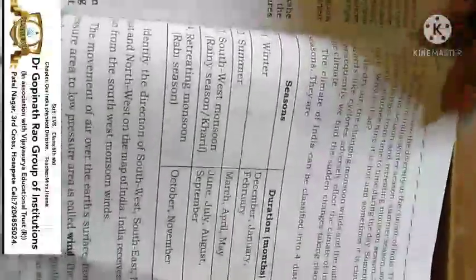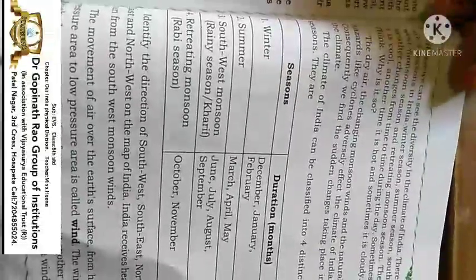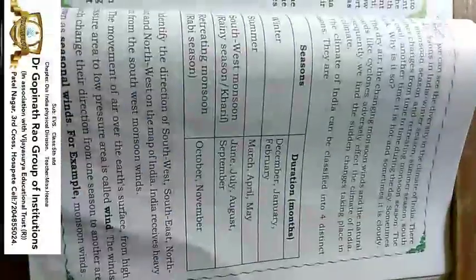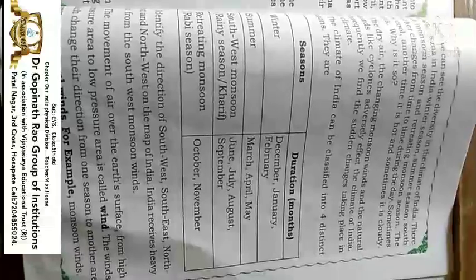Here you can see in this box the seasons, that is winter, summer, southwest monsoon, retreating monsoon, and here they have mentioned the months when we get them. Winter, summer, that is March and April. Now we have seen that it has a very hot temperature.